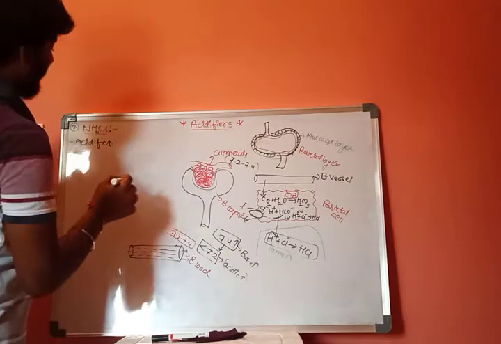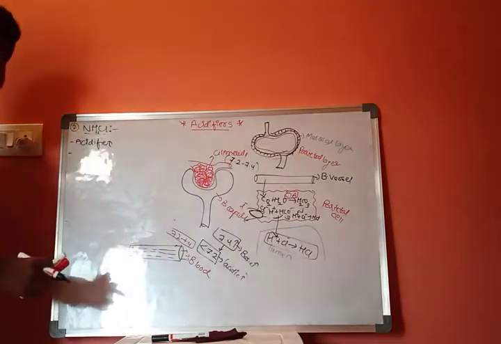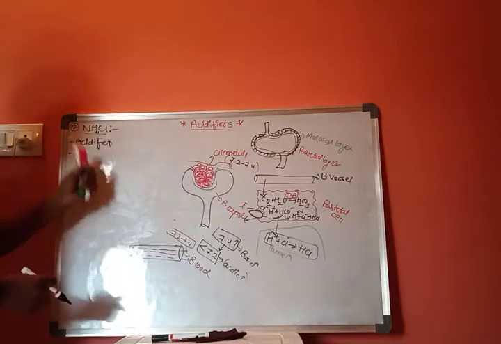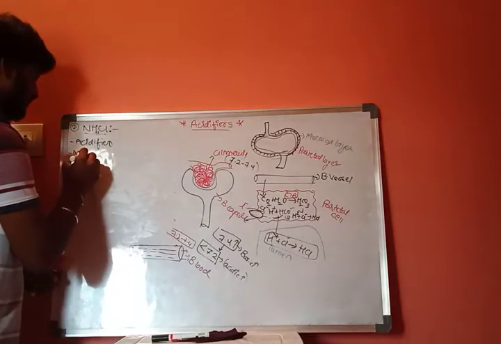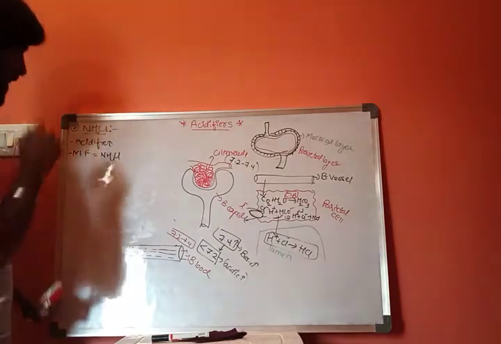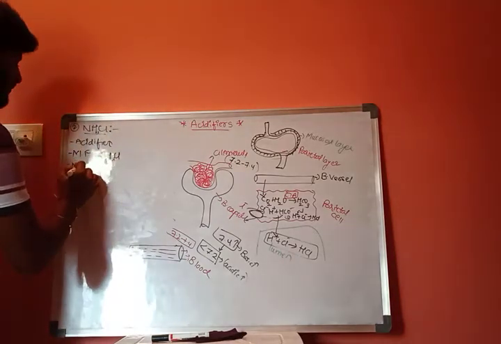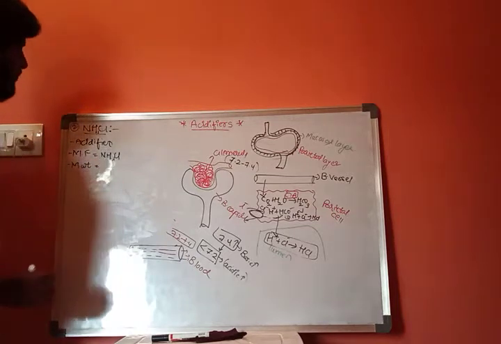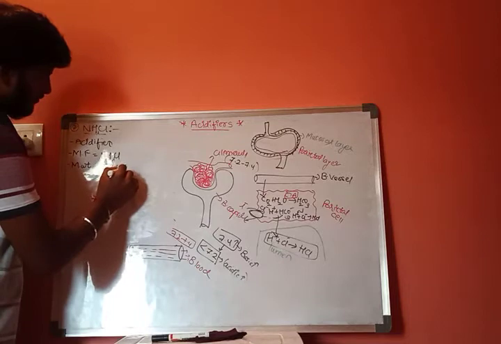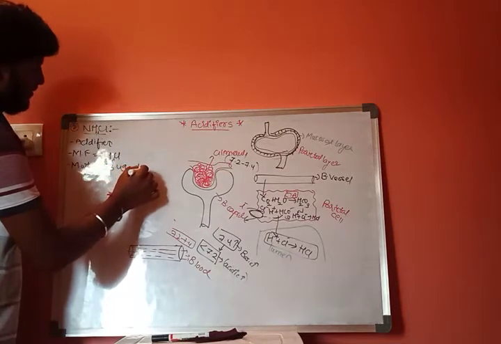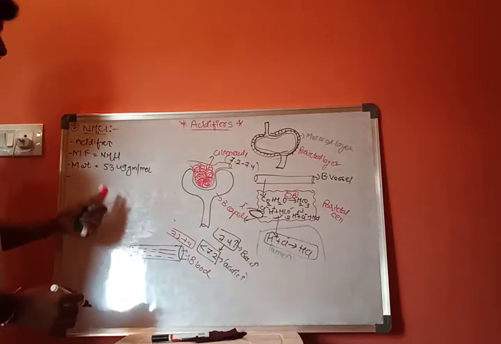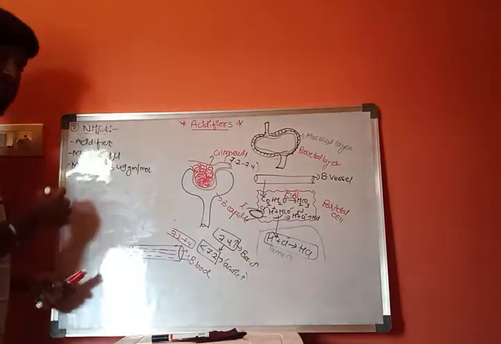The molecular formula is NH4Cl, and the molecular weight is 53.49 grams per mole. If we discuss the solubility, it is water soluble.